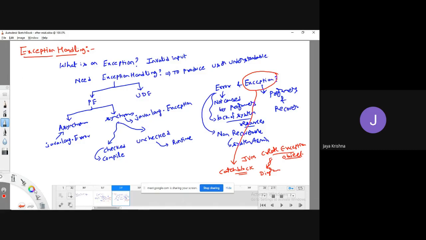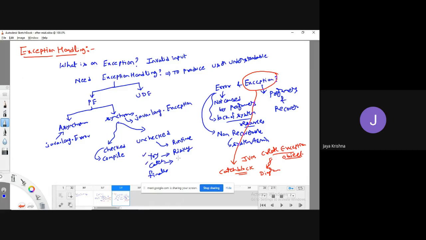So that is where we have discussed try, catch, and finally blocks. In try block, we are going to write the complete risky code, meaning whatever code that you think has a chance of raising exceptions, you are going to write in the try block.